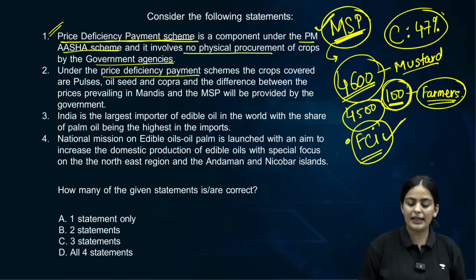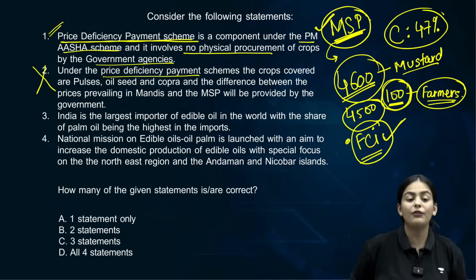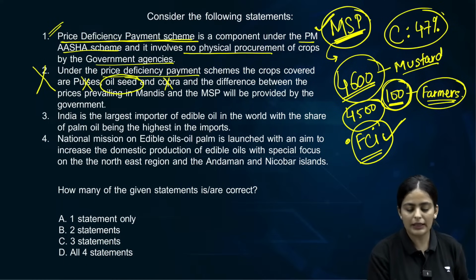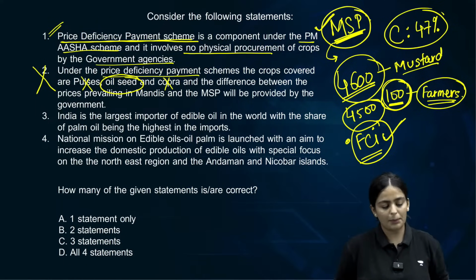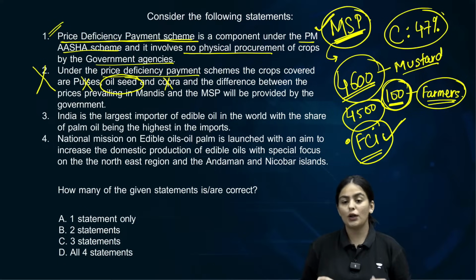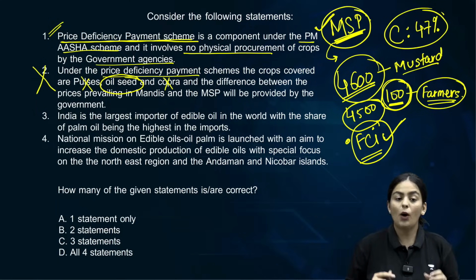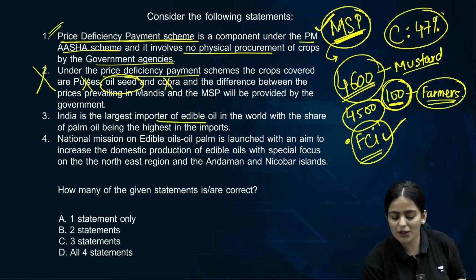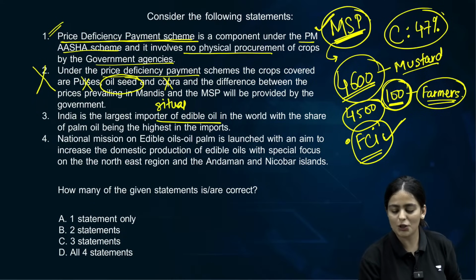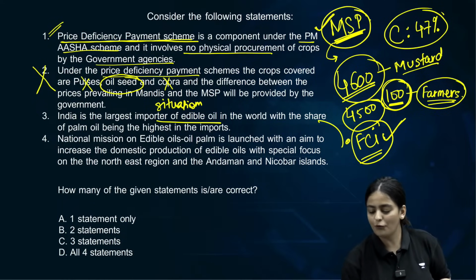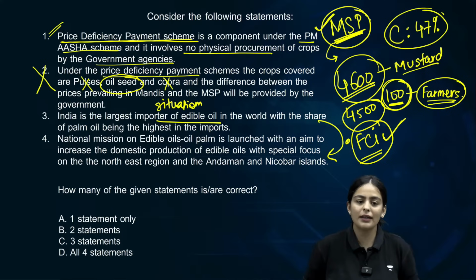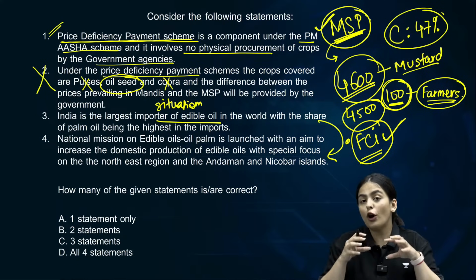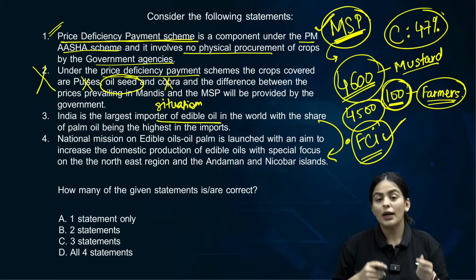All right, so here the second statement is incorrect because of the coverage of the crops. It is not copra, it is not pulses, it is oilseeds. Clear? Third statement, India is the largest importer of edible oil in the world. Now because there is a problem like statement 3, this is the situation. Statement 3 is the situation, which is why statement 4 is the solution. Do you understand? Statement 3 is the problem, that we are facing the problem of not being self-sufficient when it comes to edible oil.